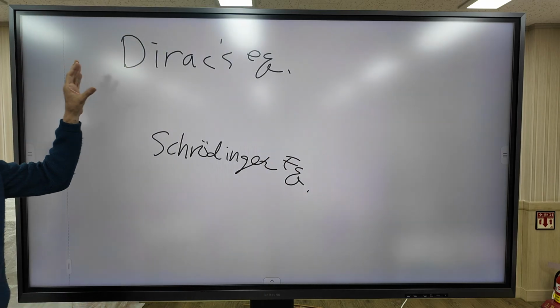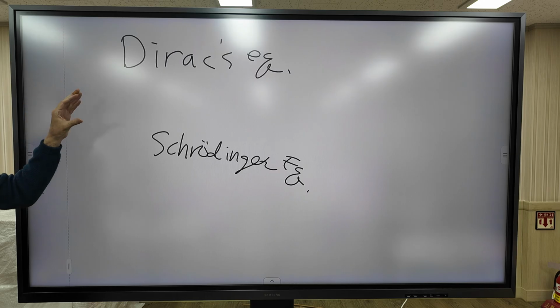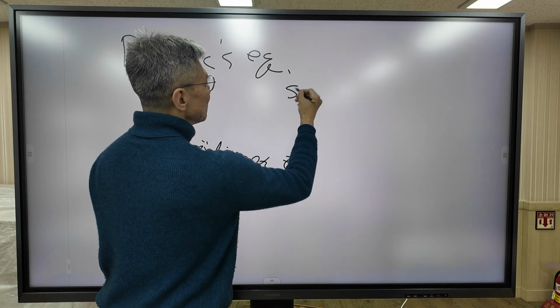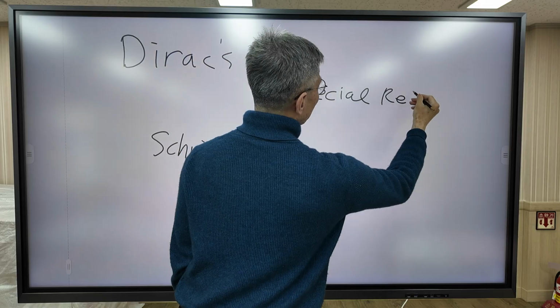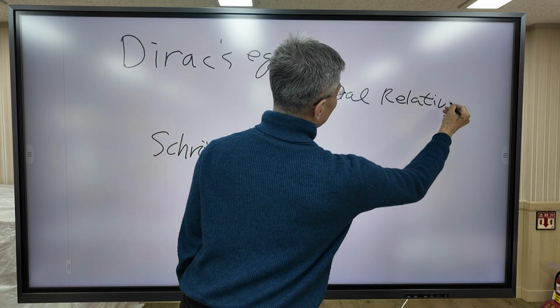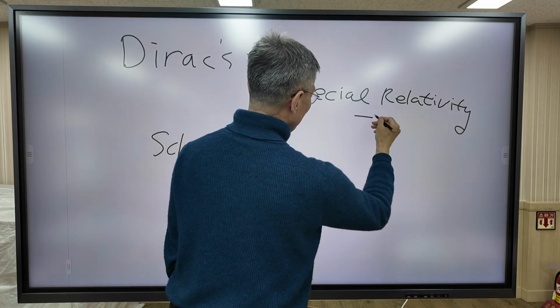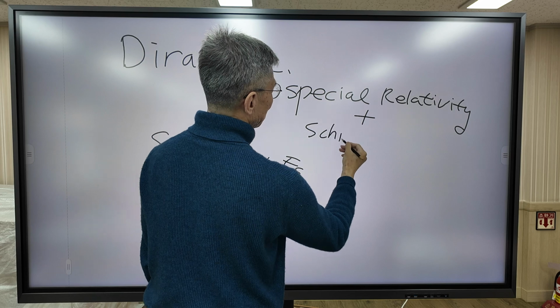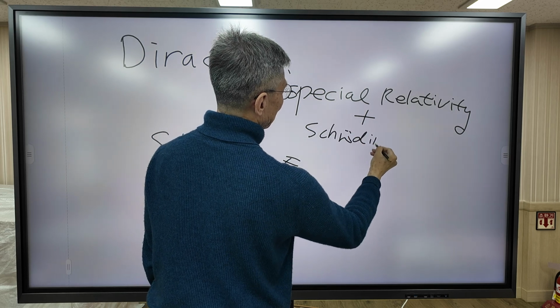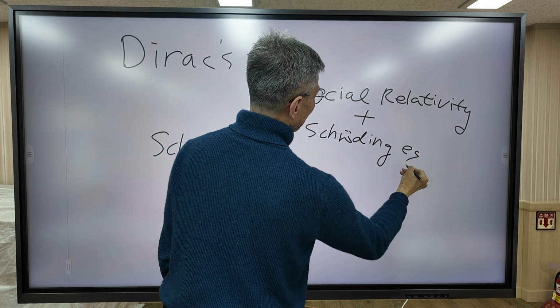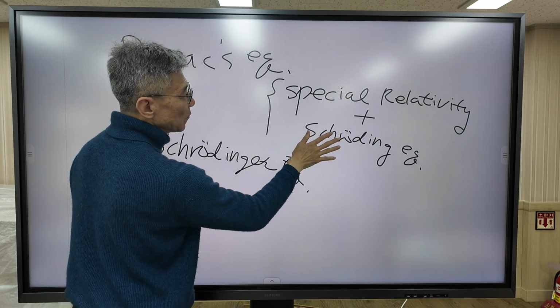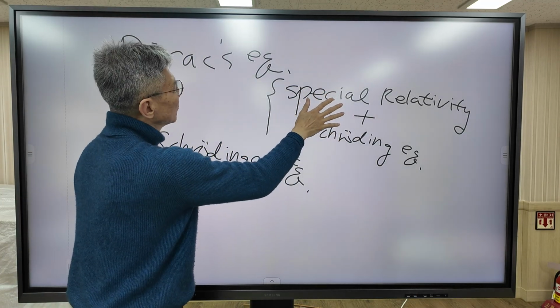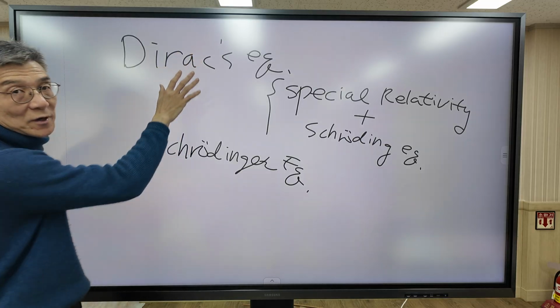Dirac's equation is derived by incorporating special relativity into the Schrödinger equation.